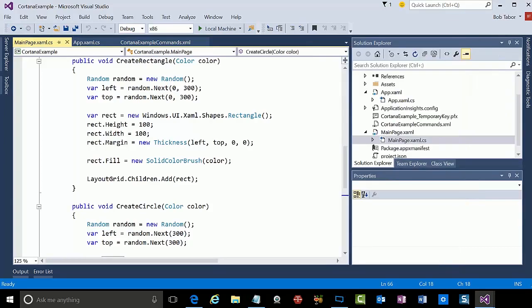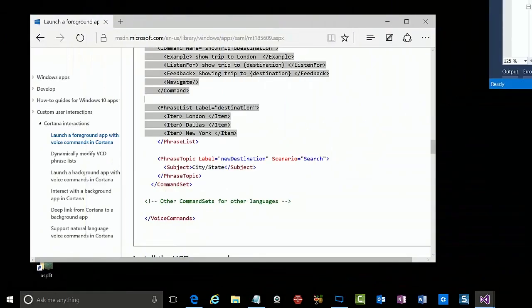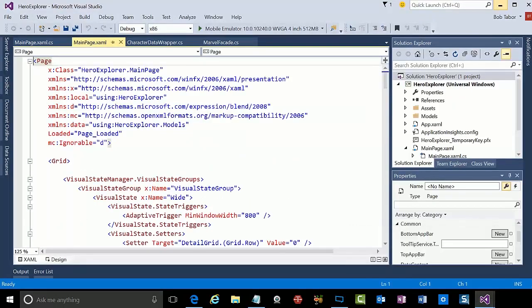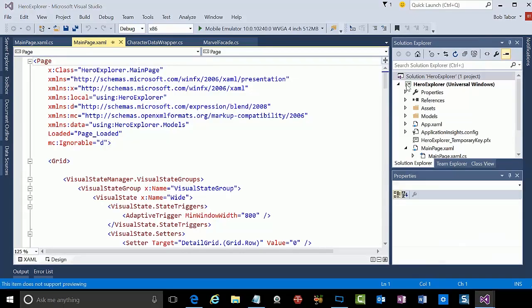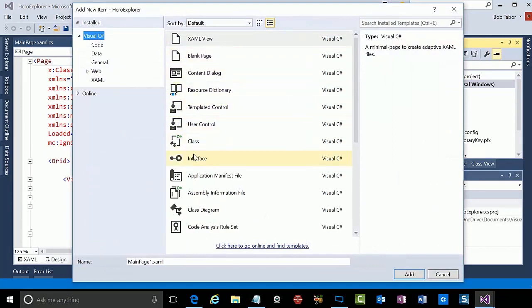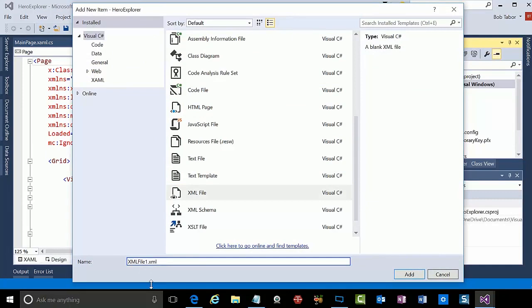All right, so let's use what we learned in this example to add Cortana integration into our application. So what I'm going to do is actually put this over to the side here, and then I'm going to open up our application. And the first thing that I want to do to my application is add a new item. I'm going to add a voice command dictionary. So I'm going to scroll down until I find the XML file, and I'll call this VoiceCommandDictionary.